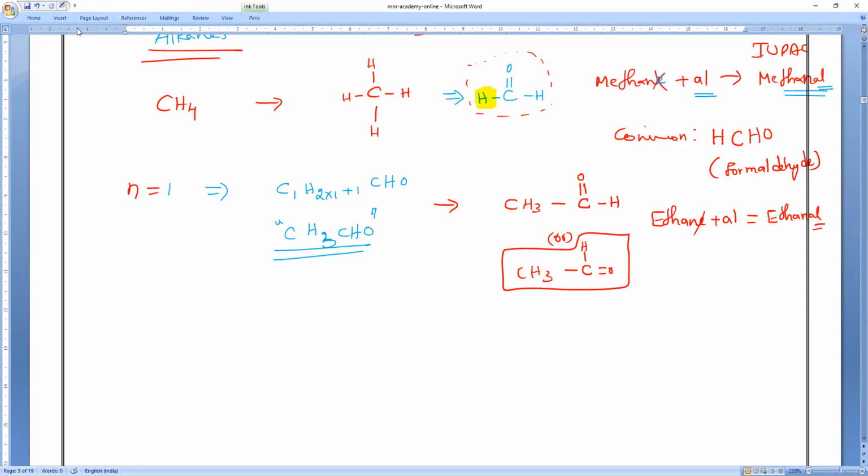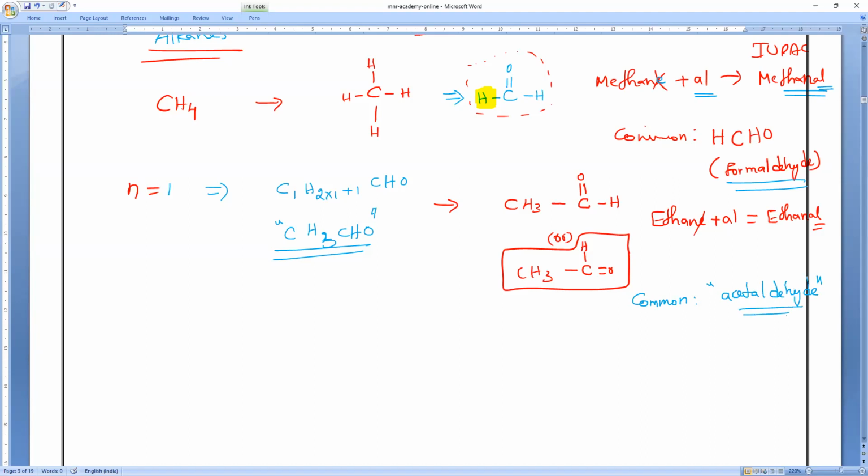Now you have to remember what is the importance of that. So formaldehyde is the common name of methanal. Next here, the common name of ethanal is acetaldehyde. Acetaldehyde. Note it, everybody.